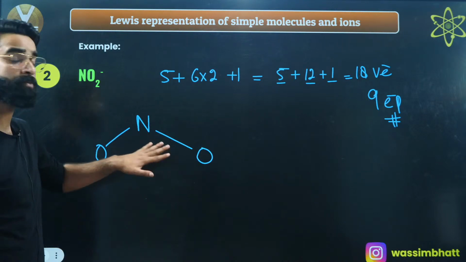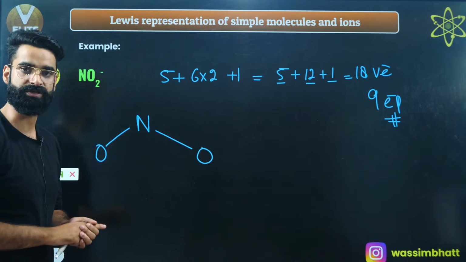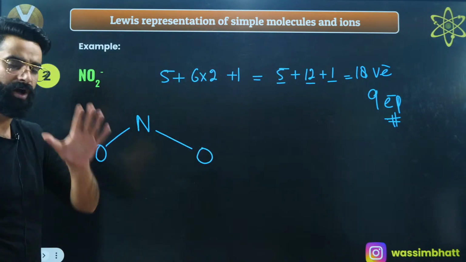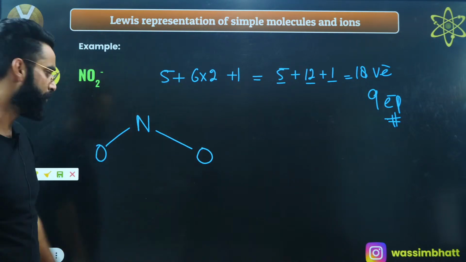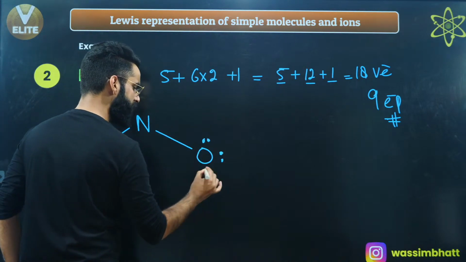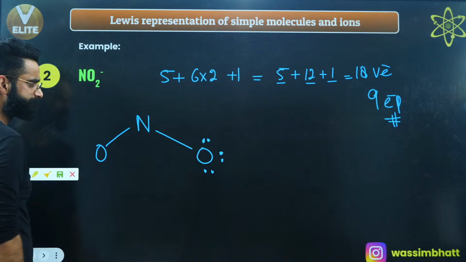So how many electron pairs have we used till now? 1 and 2. 2 electron pairs I've used. How many did I have? 9. Out of 9, how many have I used? 2. How many are left? 7. Now fill the octet of the more electronegative element. More electronegative element is oxygen. Let's say I'm filling the octet of this oxygen. 2, 4, 6, and 8, right? Octet of this oxygen is completed.